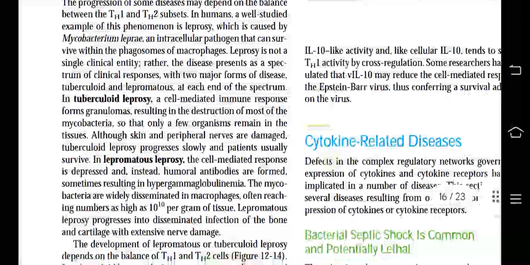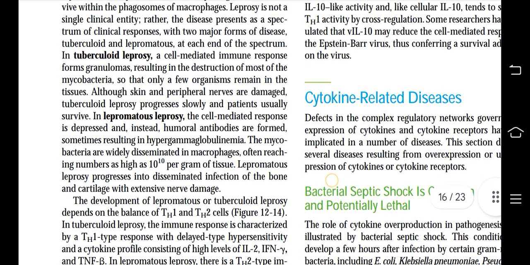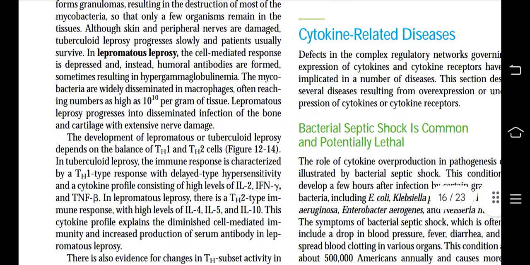In lepromatous leprosy, the cell-mediated response is depressed, and instead humoral antibodies are formed, sometimes resulting in hypergammaglobulinemia. The mycobacteria are widely disseminated in macrophages, often reaching numbers as high as 10 to the power of 10 per gram of tissue. Lepromatous leprosy progresses into disseminated infection of the bone and cartilage with extensive nerve damage.